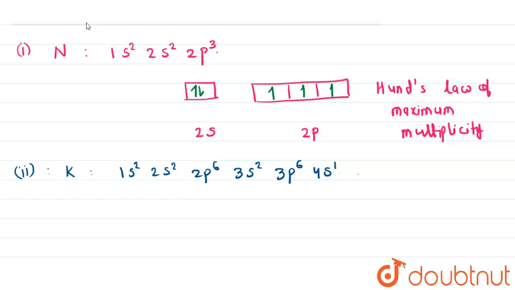Now, according to the Aufbau principle, electrons fill the orbitals in the increasing order of the energy of the orbitals. According to the n plus l rule, the orbital having the least value of n plus l will be occupied first. The n plus l value for 4s is 4 plus 0, equal to 4.